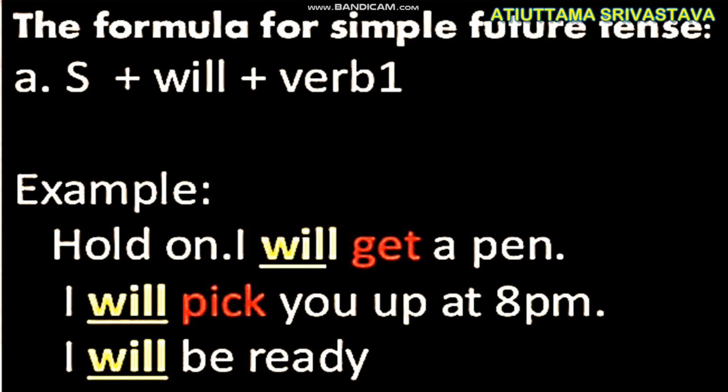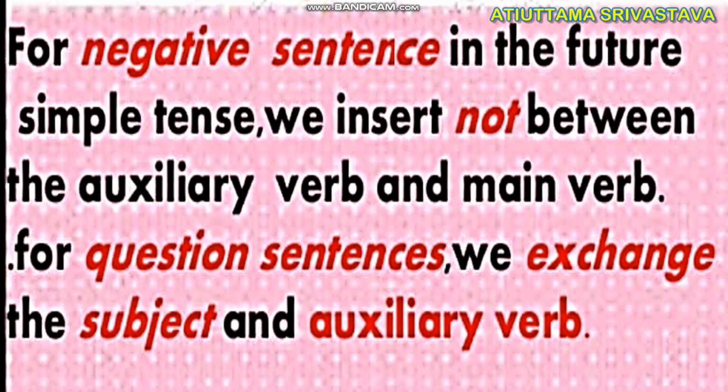Example: Hold on, I will get a pen. I will pick you up at 8 p.m. I will be ready. For negative sentences in the future simple tense, we insert "not" between the auxiliary verb and main verb. For question sentences, we exchange the subject and auxiliary verb.